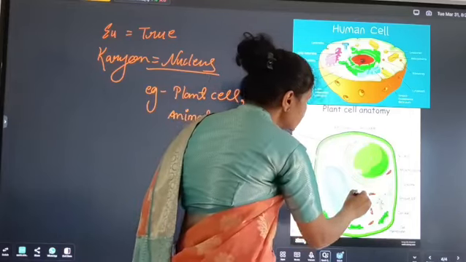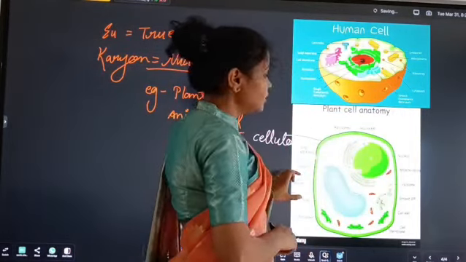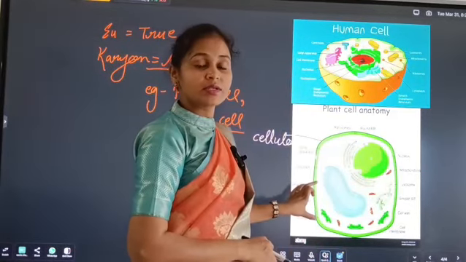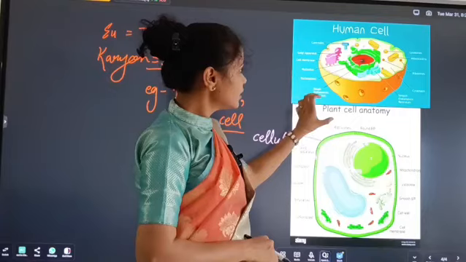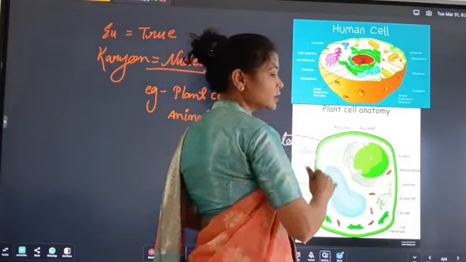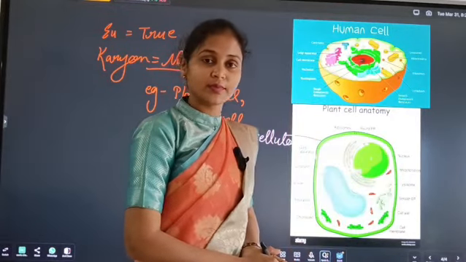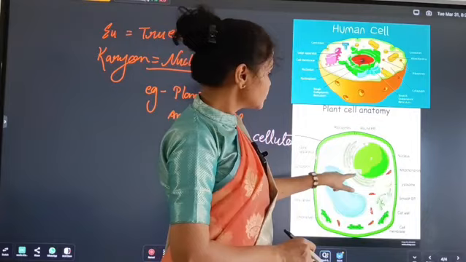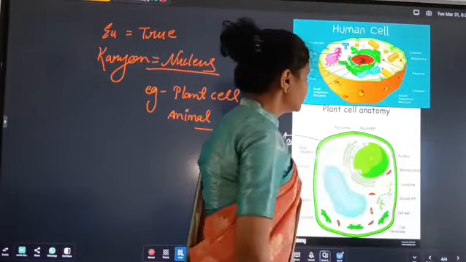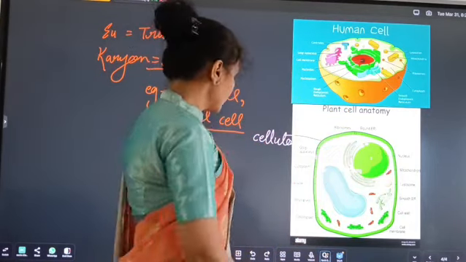And this large structure is called the vacuole. In the plant cell the vacuole is large, but animal cells also have it in a small size. Both contain their own ribosomes, which are responsible for protein synthesis. This finger-like projection is called the endoplasmic reticulum, also called the skeleton of the cell.